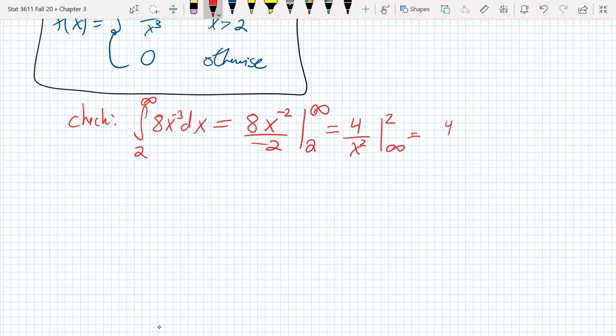Plugging in 2, this is 4 over 2 squared. Then we have minus 4 over infinity squared. And what we know is that 4 over infinity goes off to 0. 4 over 2 squared, that's 4 over 4, better known as 1. Which indeed does check out.